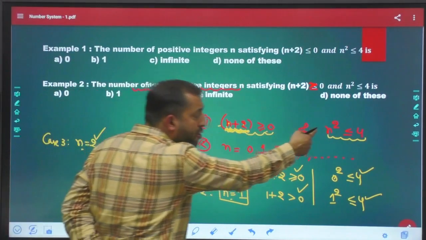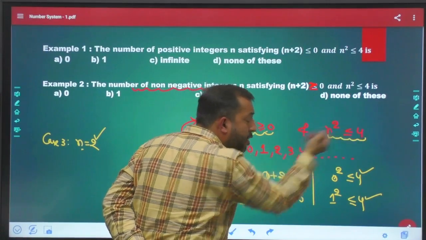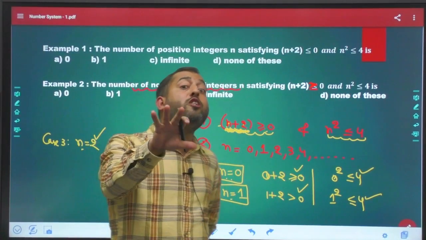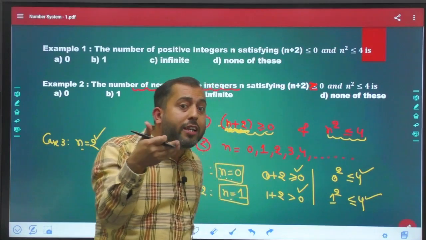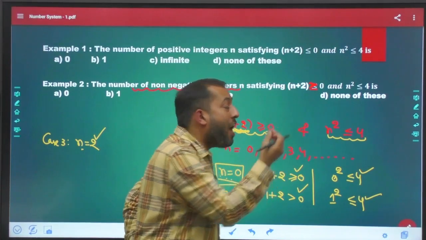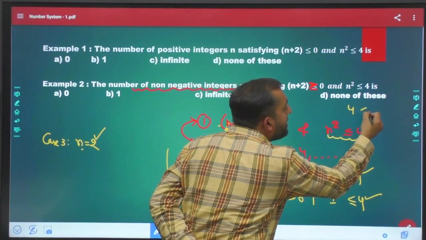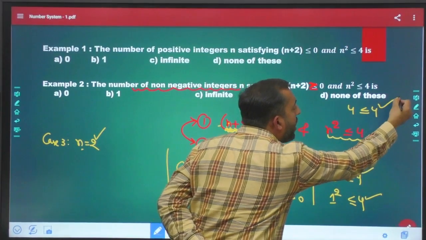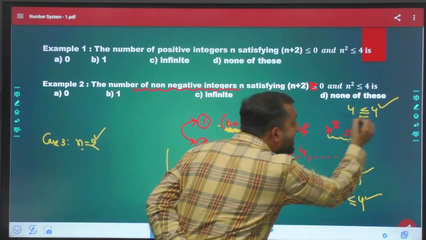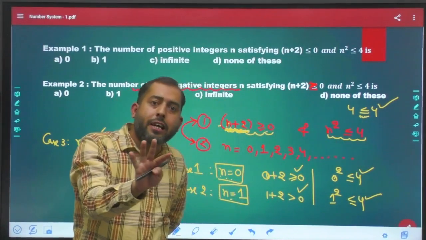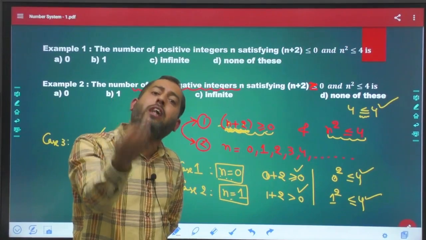Now let's talk about this second condition. N square is less than or equal to 4. N square means 2 square. 2 square is 4 and 4 is less than or equal to 4. This is true again. Why? Because this is less than or equal to. If less than, then it is okay, and if it is equal to, then it is okay.